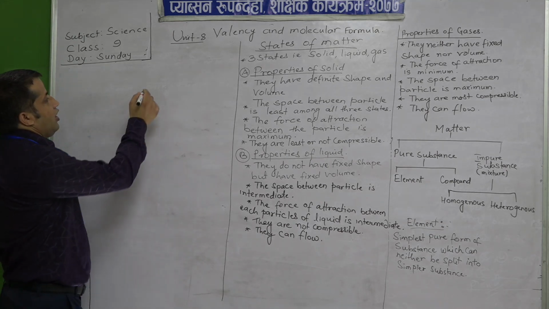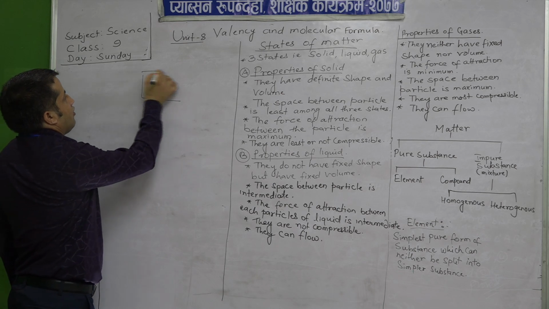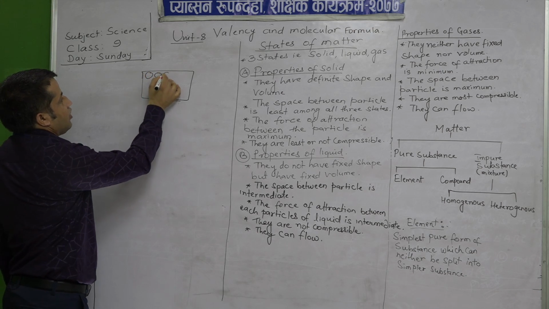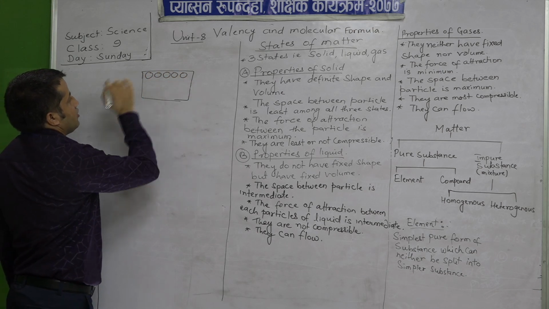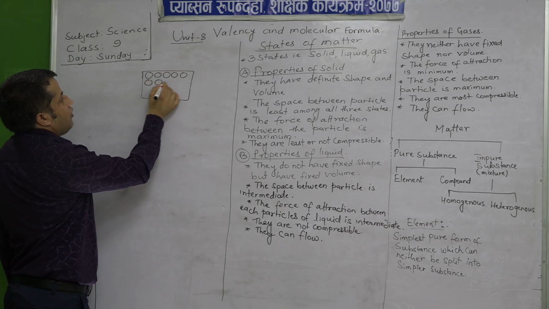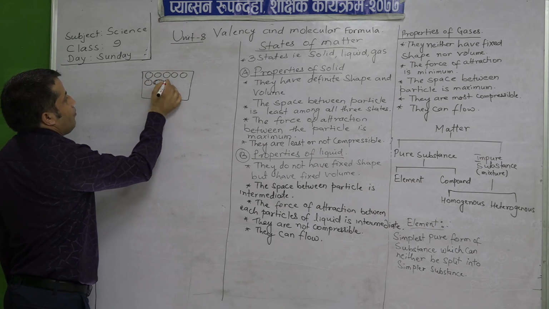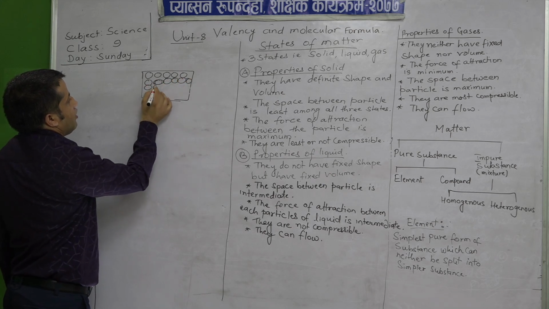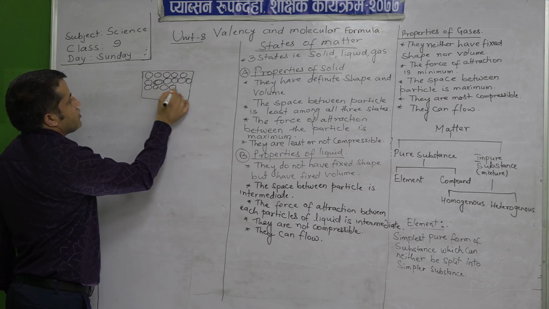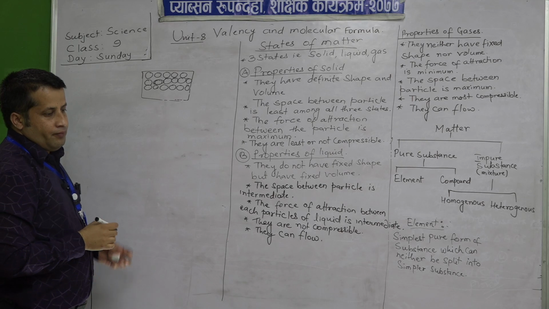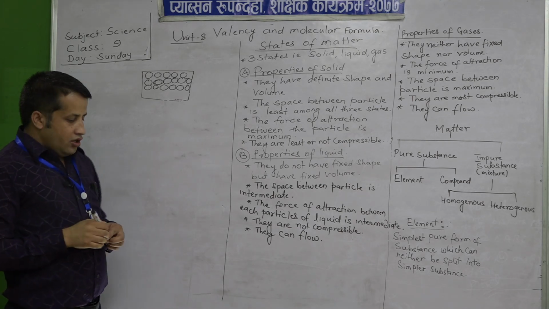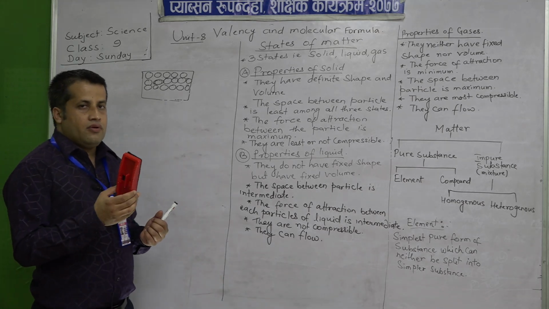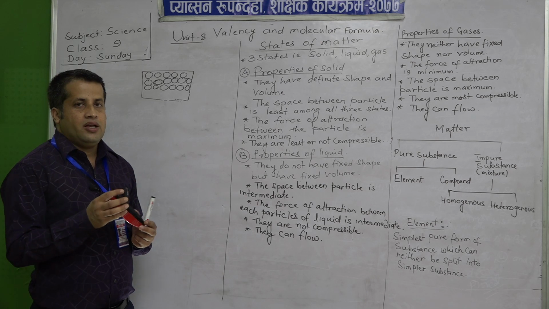In solid, atoms are very close to each other, or you can say the tiny particles by which the solid is composed are tightly compact with each other. They are very tightly compact with each other. They have very little space or gap between them, and a solid object like this duster has a fixed shape and size.